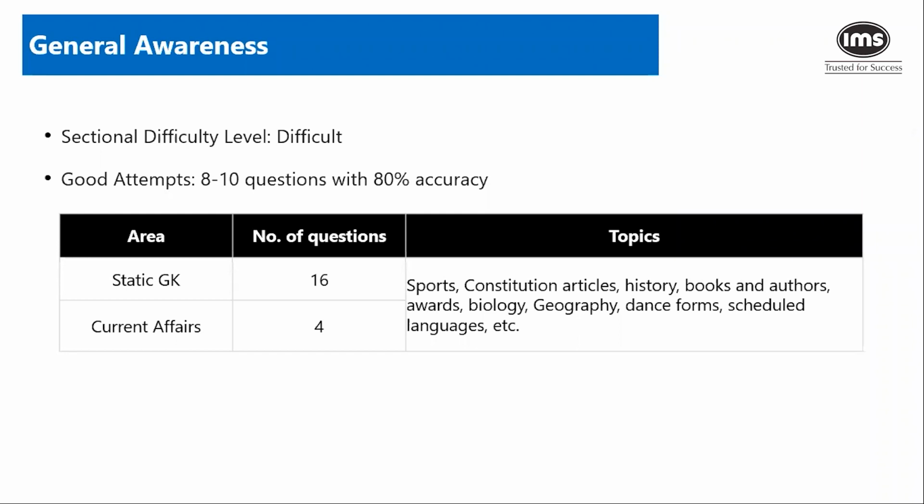So that is why you can do whatever you can with the understanding that I might not be able to get a lot of questions. For all you know, out of 20, you might confidently know only 6 or 7. What do you do about the rest? Do you maybe take some half chances or you leave those questions? That is up to you. Those are the calls that you'll have to take.